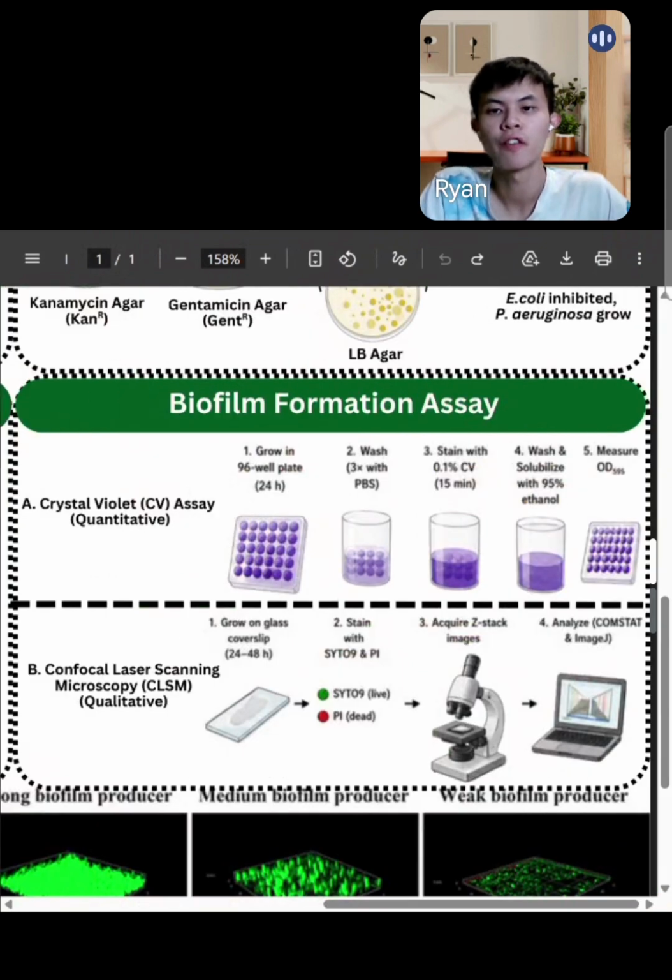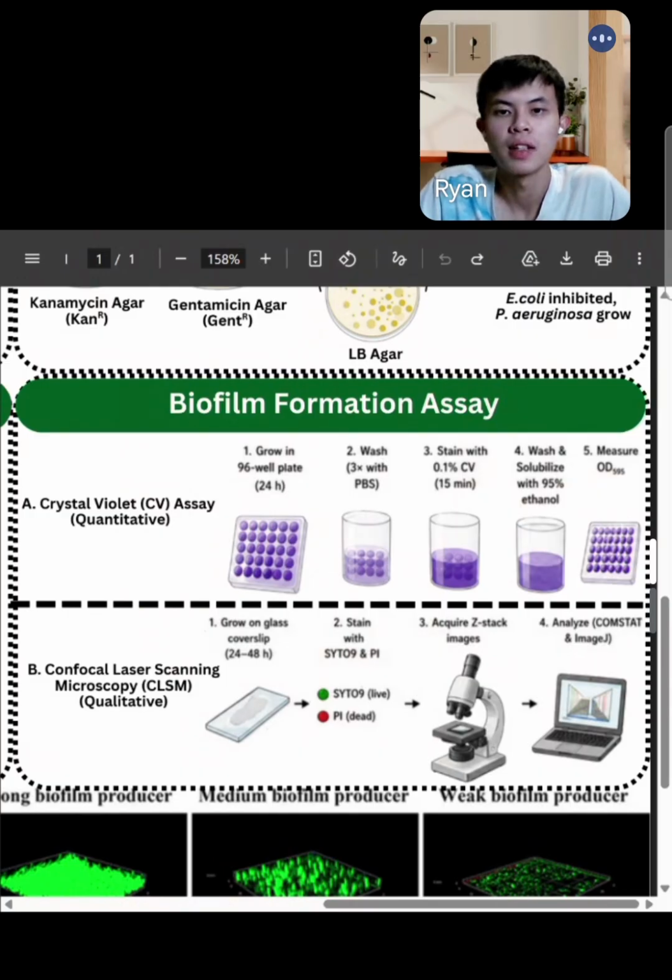The last step will be the biofilm formation assay. Two different assays were used in this research. For the crystal violet assay, the wild type and the mutant strain are grown to let the biofilm form. After that, PBS is used to remove the bacteria and leave the biofilm only. Then the biofilm is stained by crystal violet dye and measured in a microplate reader to see the quantity of the biofilm formation.